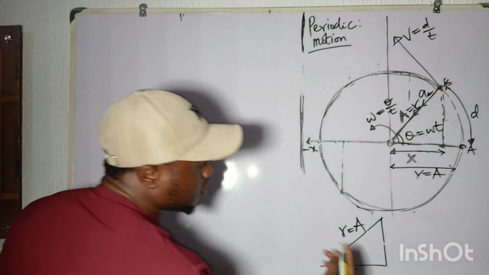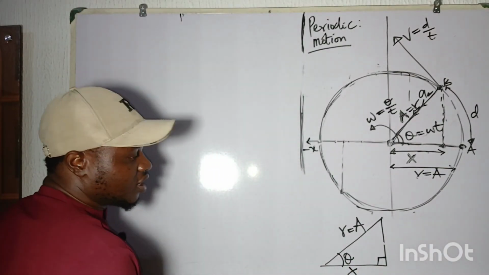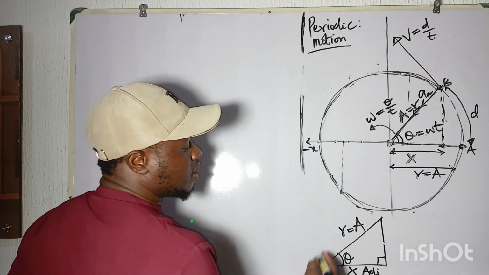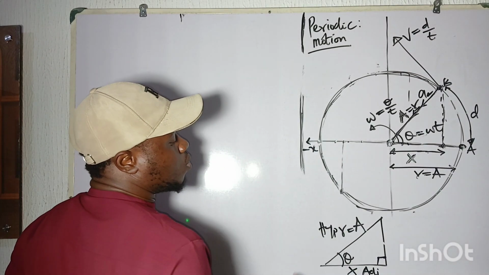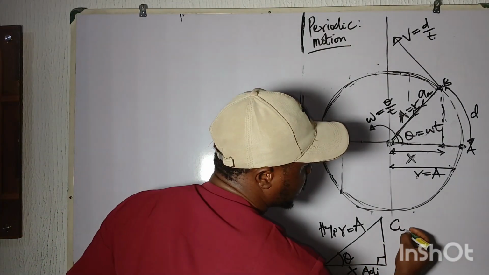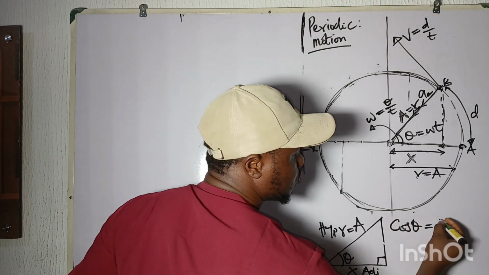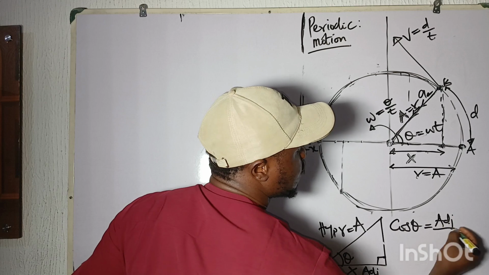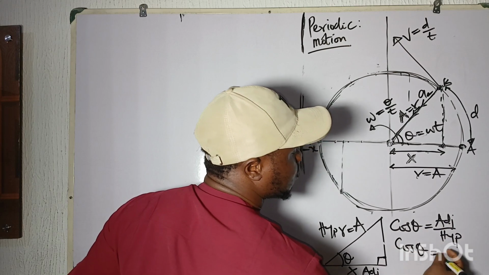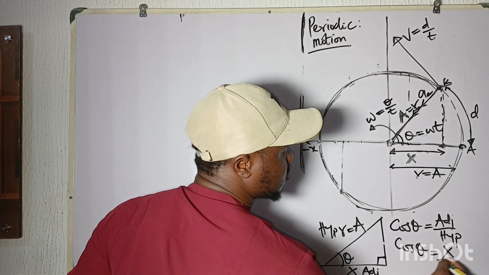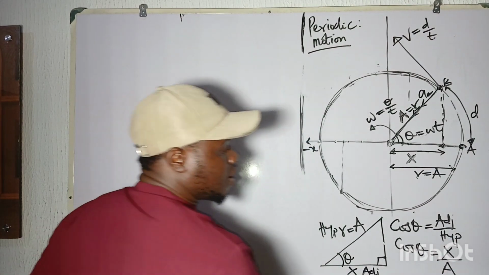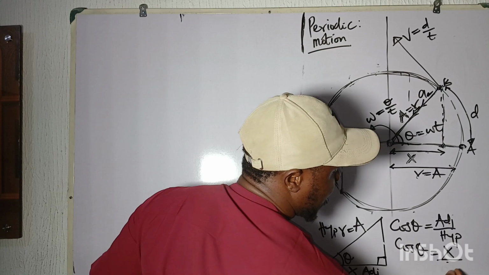Now, if you look at this triangle, you see that we are given this side, which is adjacent, and the hypotenuse. What is connecting adjacent and hypotenuse is cos theta. So cos theta is equal to adjacent over hypotenuse. Which I can say that cos theta is equal to adjacent, x, over hypotenuse, A, or I can use the word R.